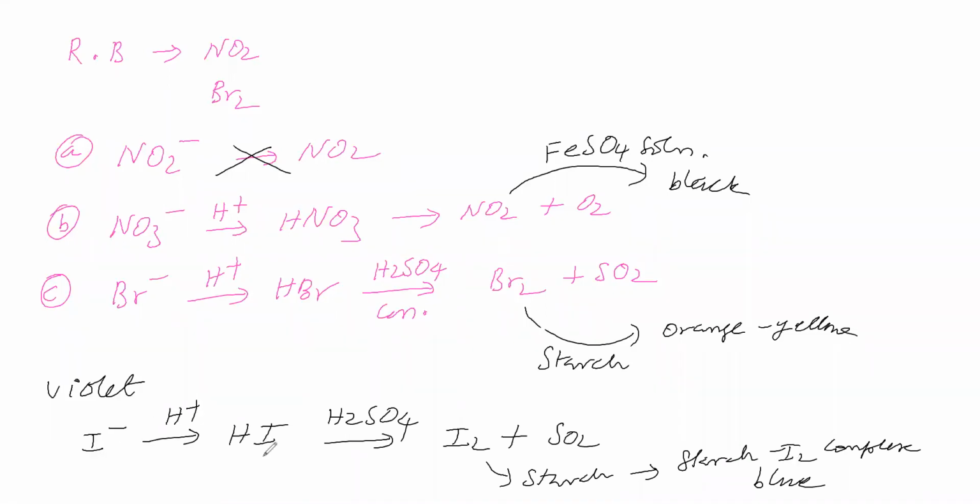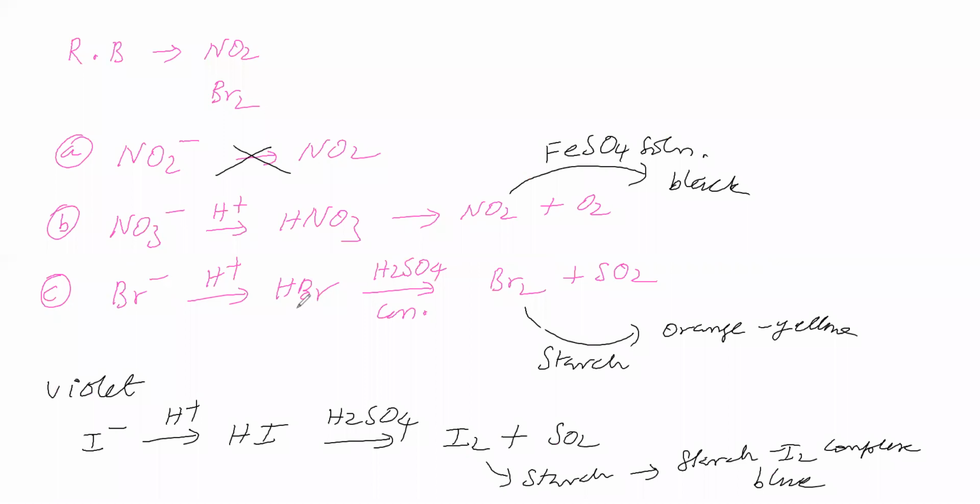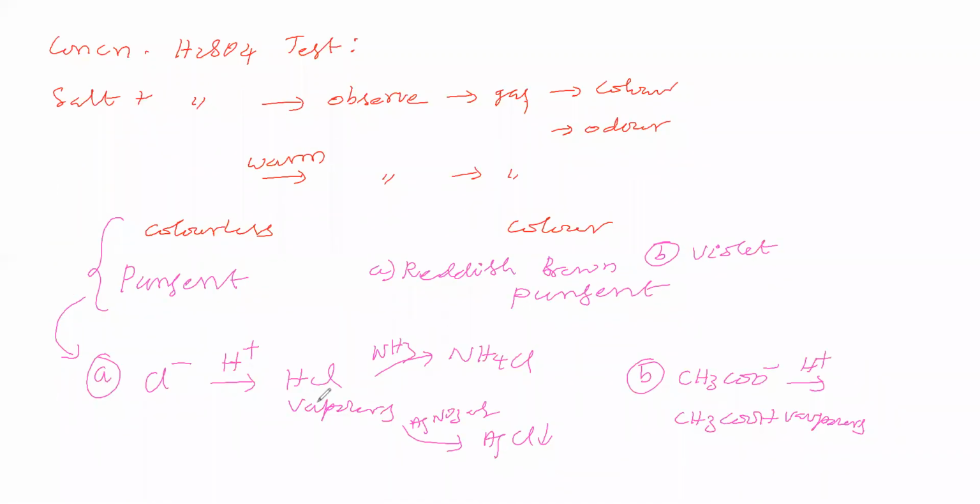I minus with H plus gives HI. Br minus with H plus gives HBr. Cl minus with H plus gives HCl. Cl minus with acid gives HCl, Br minus with acid gives HBr, I minus with acid gives HI. HI undergoes oxidation to give iodine, and Br minus undergoes oxidation to give bromine. What about Cl minus? Does it undergo oxidation or not? What the experiment says, we will see.